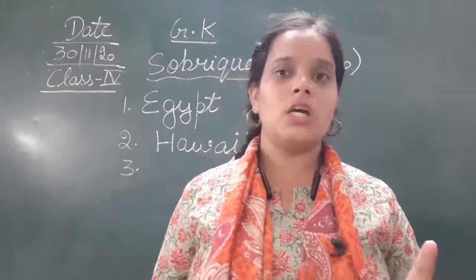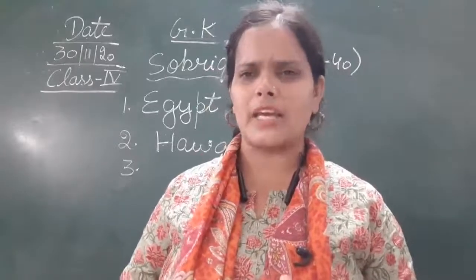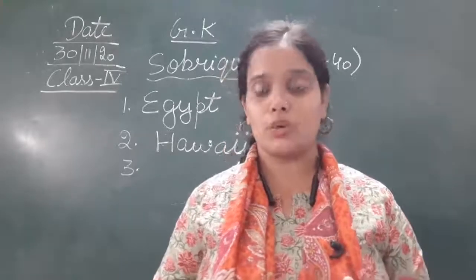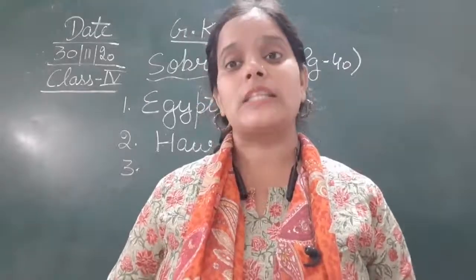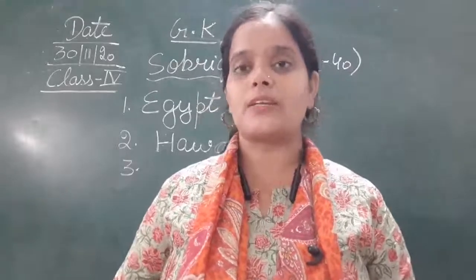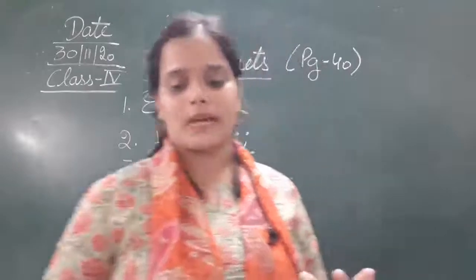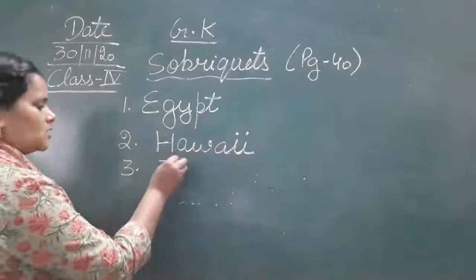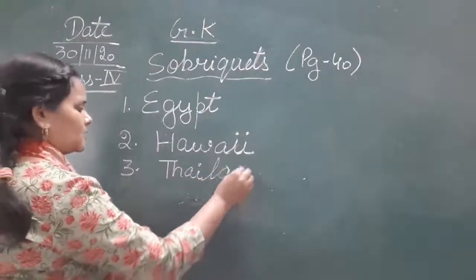So that's why it is known as the land of white elephants. ओके, देखिए हमारे इंडिया में we can find the elephants that are blackish, blackish brown and grey. तो ग्रे और ब्लैकिश ब्राउन कलर के एलिफेंट्स आपने देखे होंगे, but white color elephants you can find in Thailand only. तो थाईलैंड में आपको वाइट एलिफेंट्स कॉमनली नजर आ जाएंगे. So that's why this Thailand is known as the land of white elephants. So the answer of the third one is Thailand. T H A I L A N D.